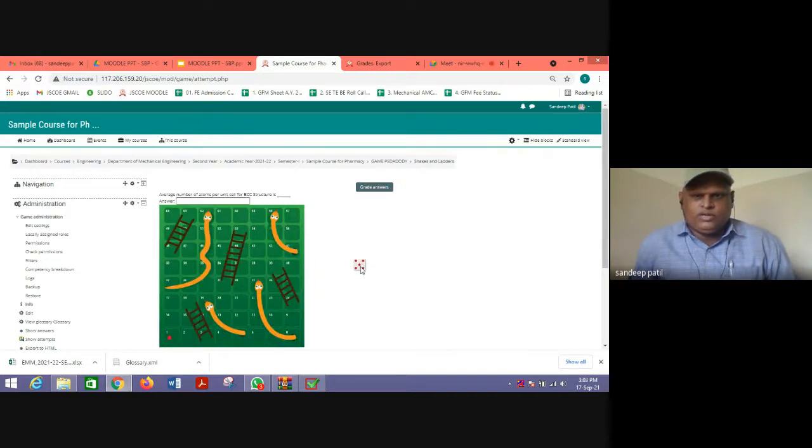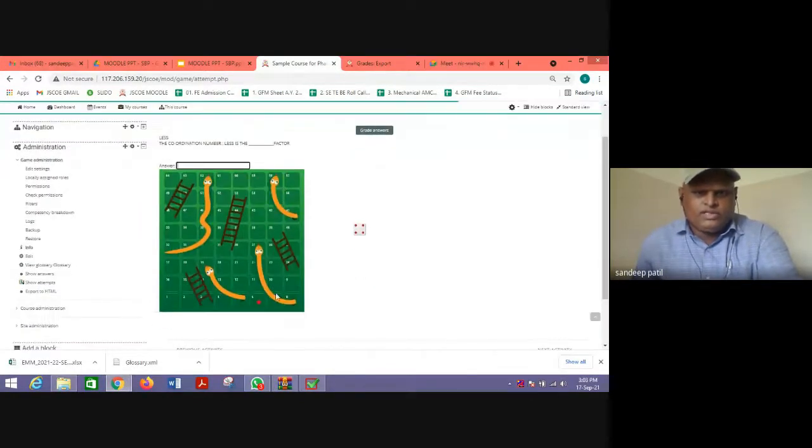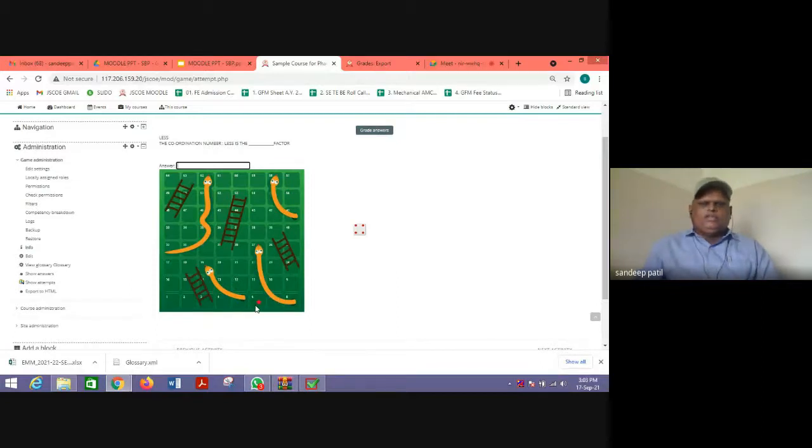You need to write the correct answers. It is moved now. If I give the correct answer here, then that particular star is moved along these numbers.